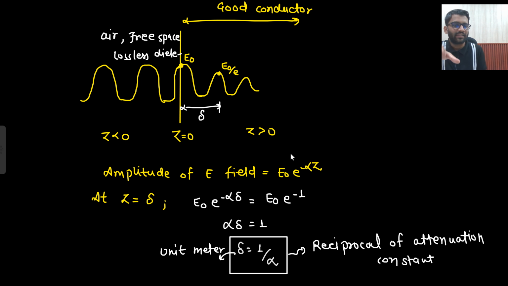How much distance has been covered? So the unit will be meter here. So what is your skin depth? It is the distance it travels, starting from E naught, to reach the amplitude of E naught by e. That is known as skin depth. The formula is just the reciprocal of your attenuation constant. So if they ask you the skin depth, you just calculate the attenuation constant and then take the reciprocal of that.